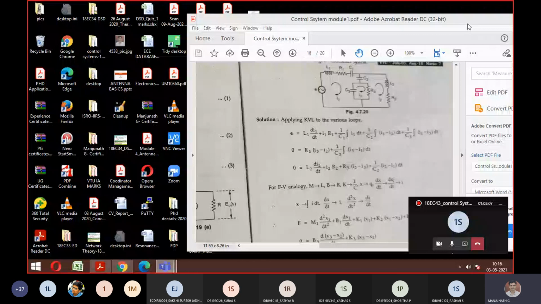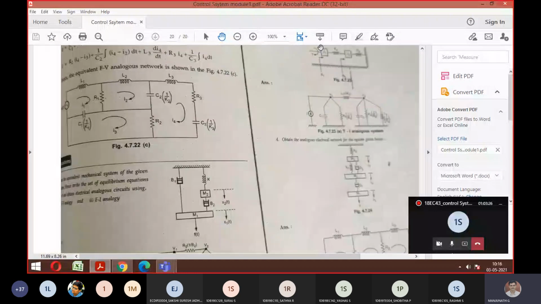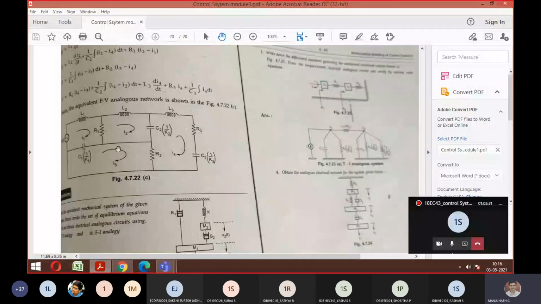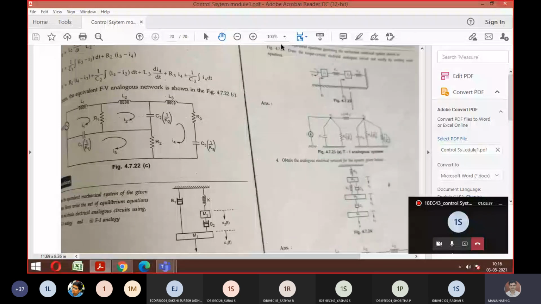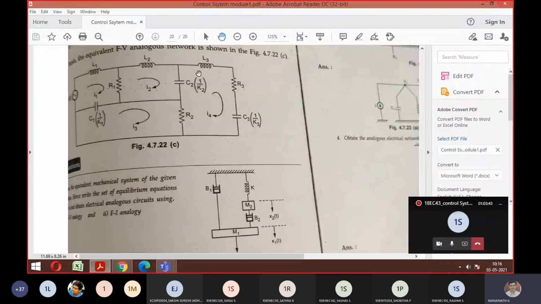Look at the question. This part is visible. Yes, sir. FE analogy, the same type of problem. I want you to copy this. Take a snap if you want. Take a snap of this. So, reverse concept, the same procedure we have followed just now. Do it in the same way and get me the physical system. So try to solve this.